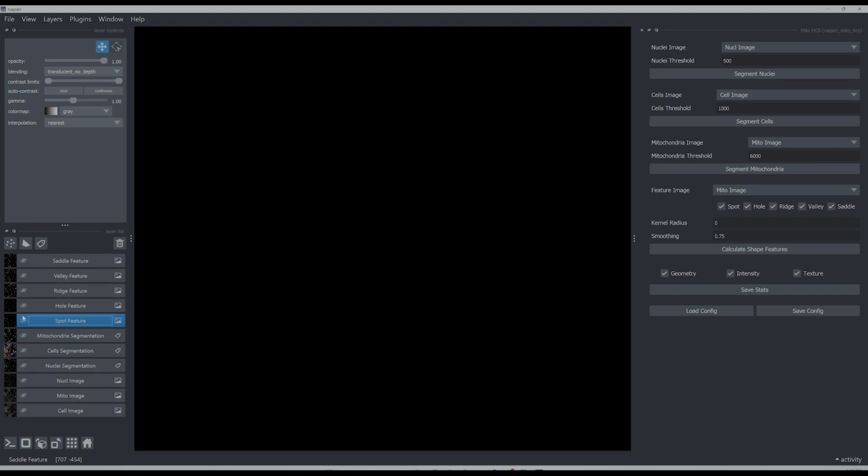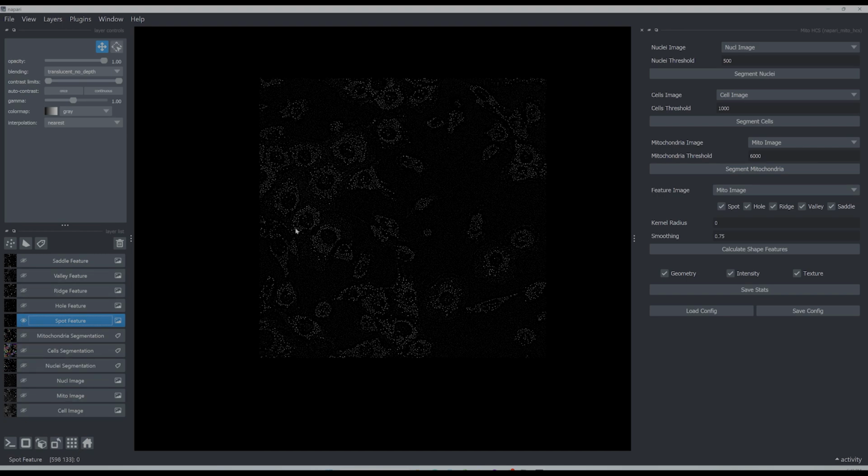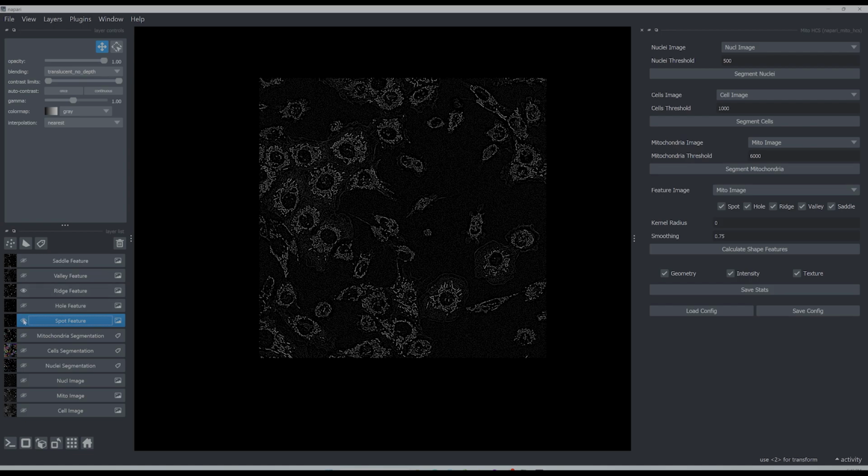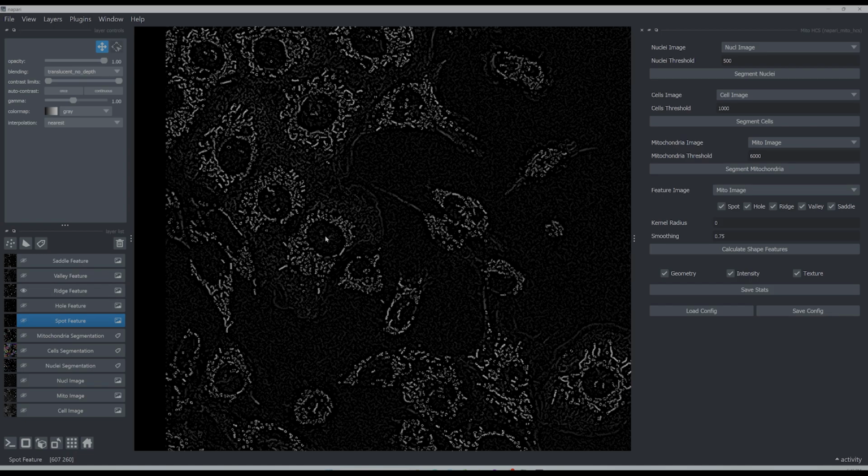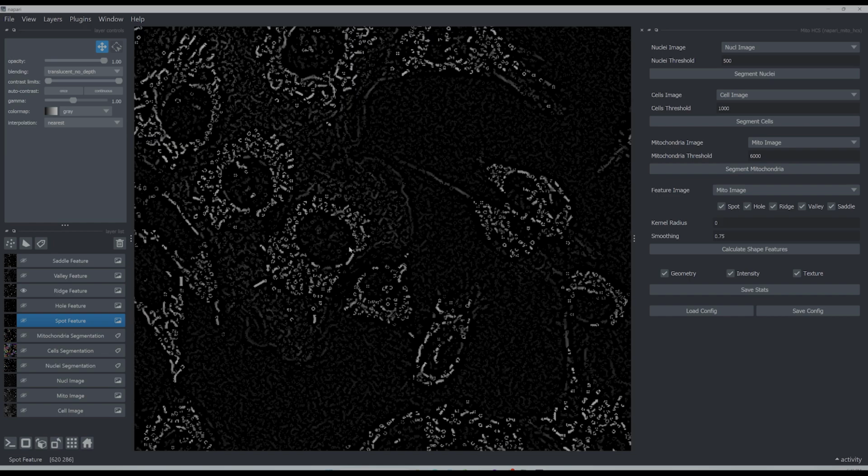So here, for example, these are the spots that the researchers utilized in their analysis. So they're basically taking the comparison of spot and the ridge feature to understand whether there's more fragmentation happening or more networking going on.